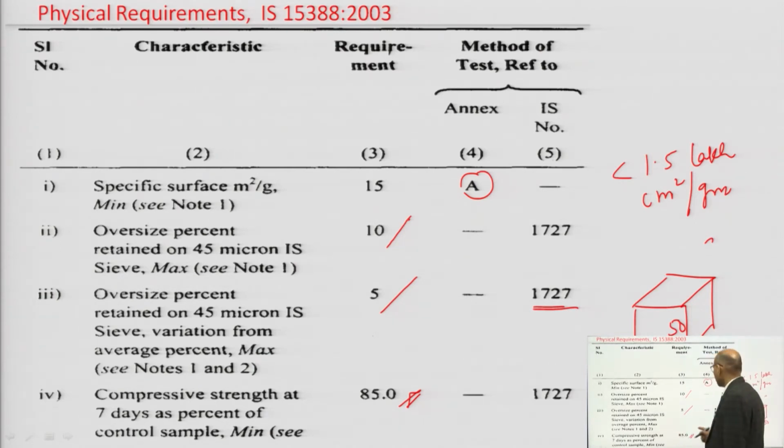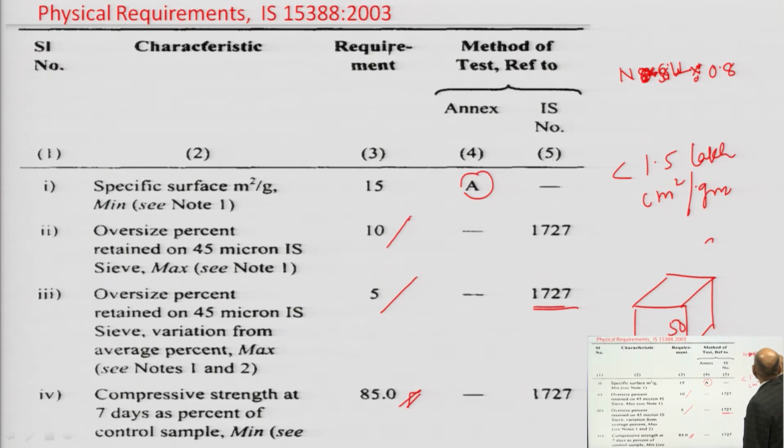For this, you have to take silica fume, n times, 0.8 of n times silica fume, then you have to take cement, 0.8 part of cement, then 3 times sand, and then water.